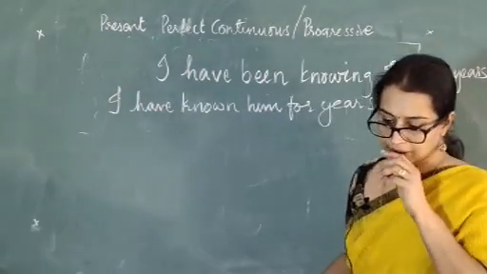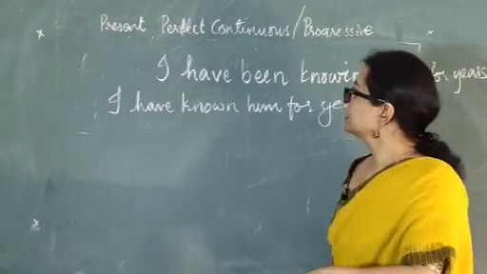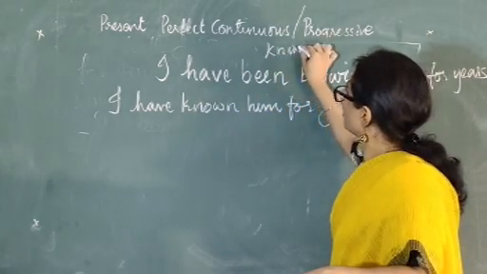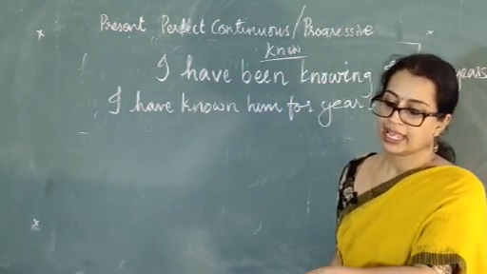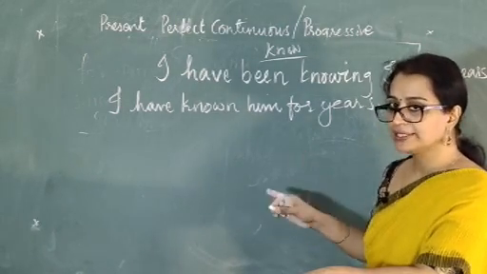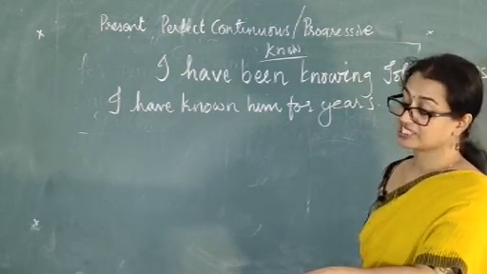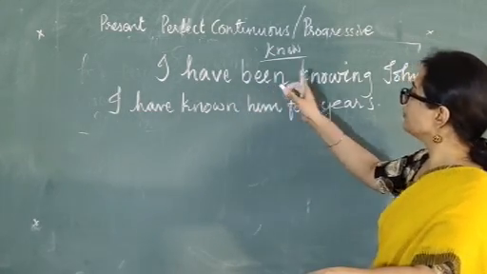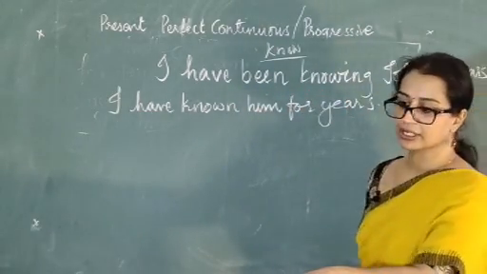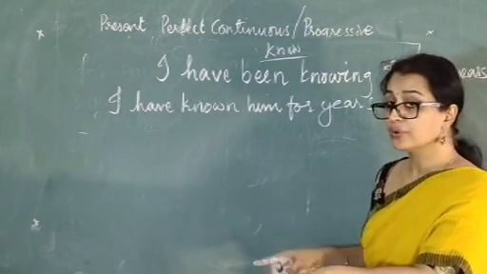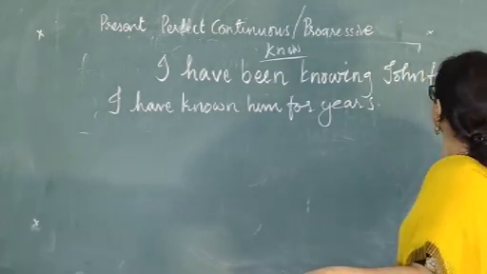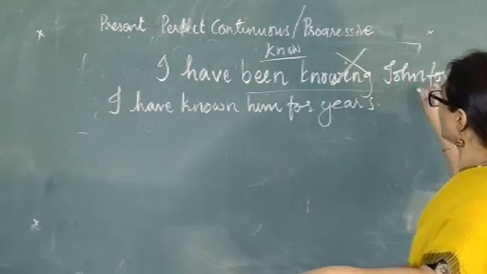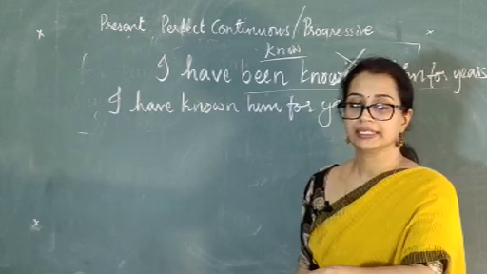Look at these two sentences. See, the verb know is a stative verb, and therefore it cannot be used in any continuous tense, especially the present perfect continuous tense. You cannot use it here. "I have been knowing John for years." No, or for 2 years. No, you cannot use that. It is incorrect. This is wrong.